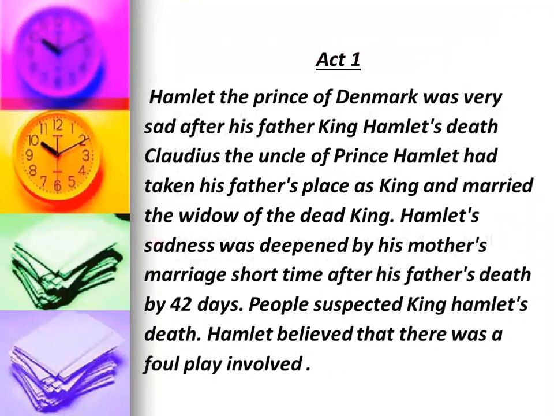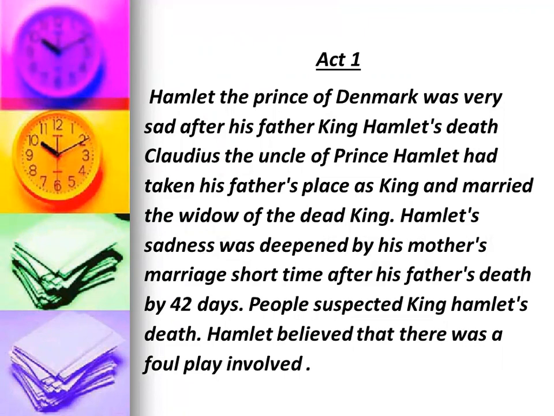Let's sum up Act 1. Hamlet, the Prince of Denmark, was very sad after his father, King Hamlet's death. Claudius, the uncle of Prince Hamlet, had taken his father's place as king and married the widow of the dead king. Hamlet's sadness was deepened by his mother's marriage a short time after his father's death, by 42 days.